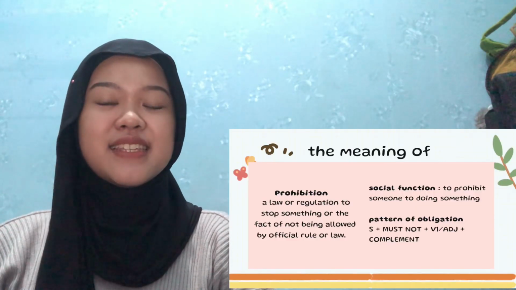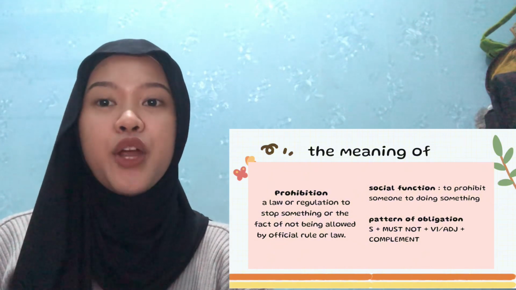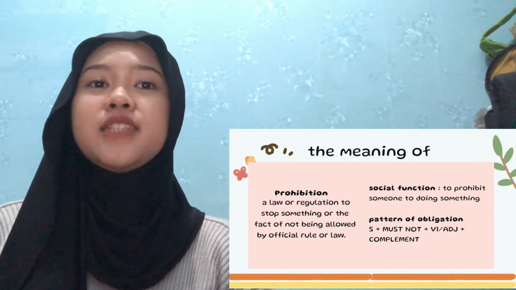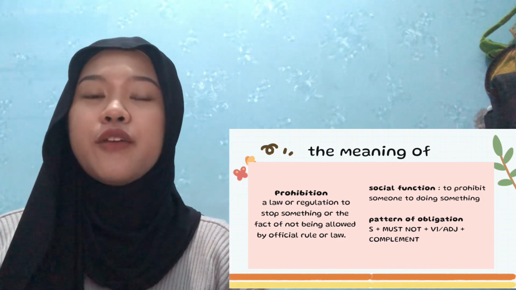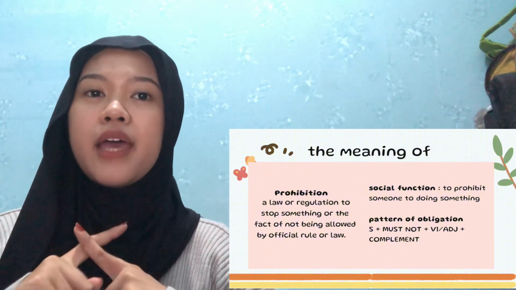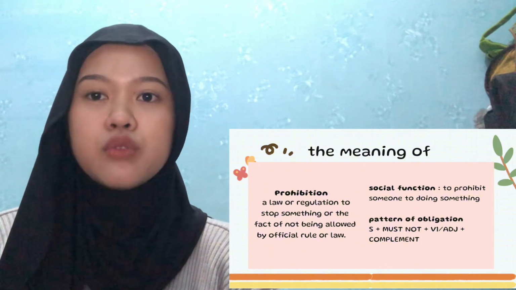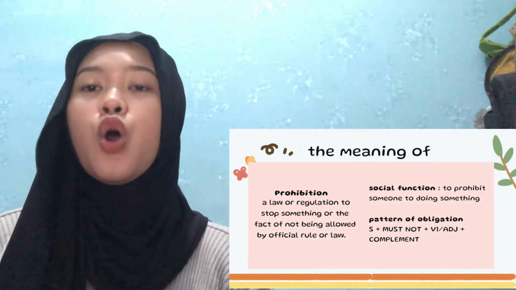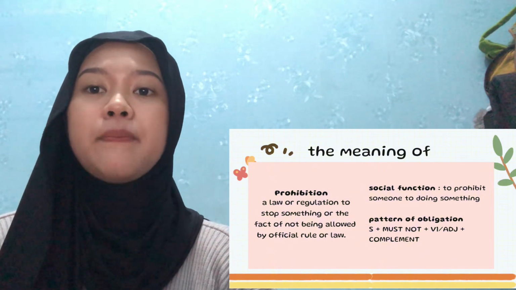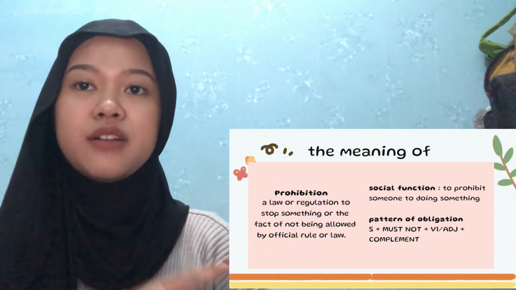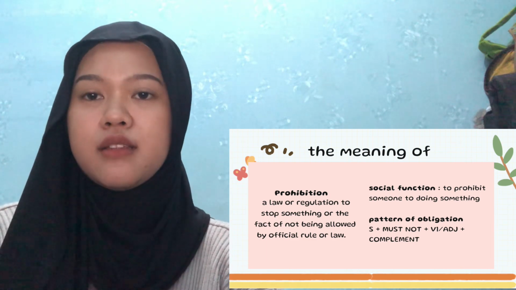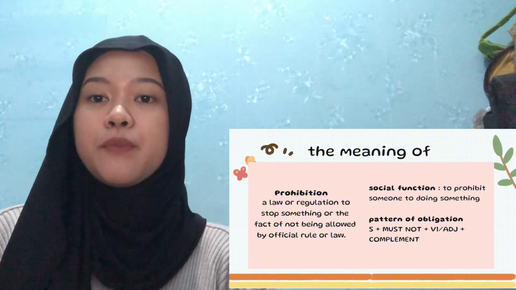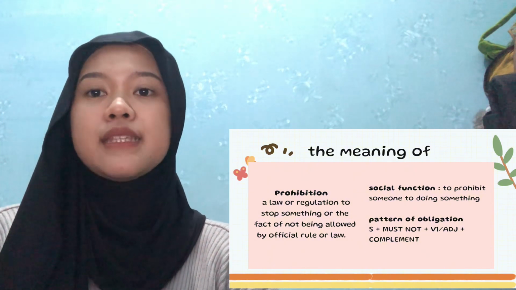Okay, the next is the meaning or description of prohibition. What is prohibition? Prohibition is a law or regulation to stop something, or the fact of not being allowed by official rules or laws. So what is the social function of prohibition? The social function is to prohibit someone from doing something. Then here's the pattern of prohibition. Usually use subject, must not, or cannot, and verb one or adjective plus complement.